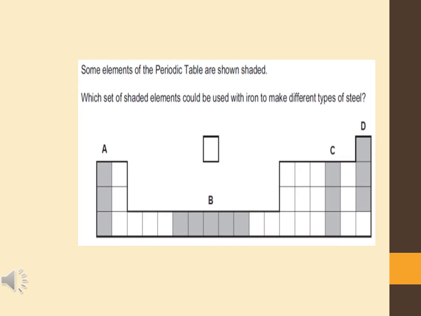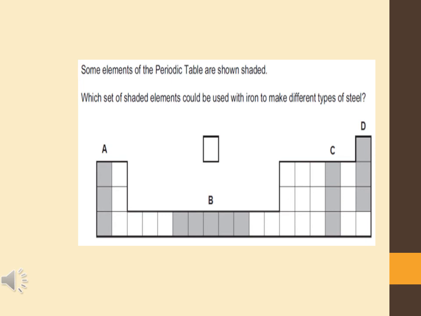You know that A is group 1. Group 1 elements are not added for making steel. C is group 5, the nitrogen family. Again, it is not used to make steel, and D is the noble gases.